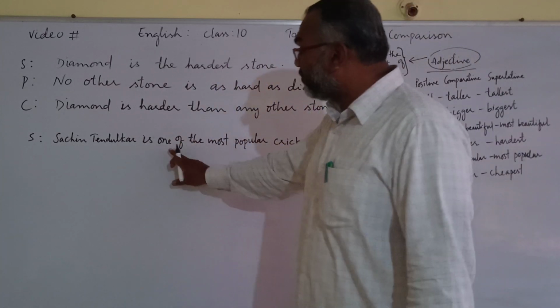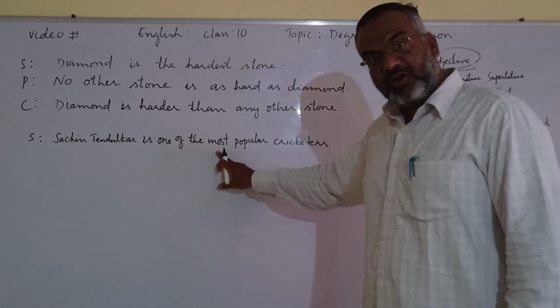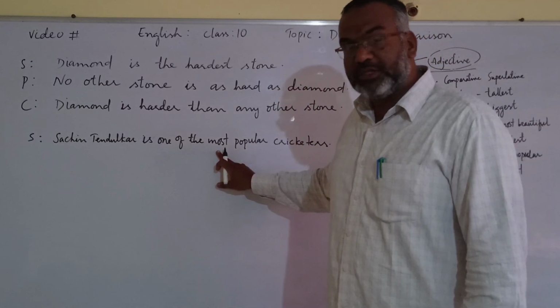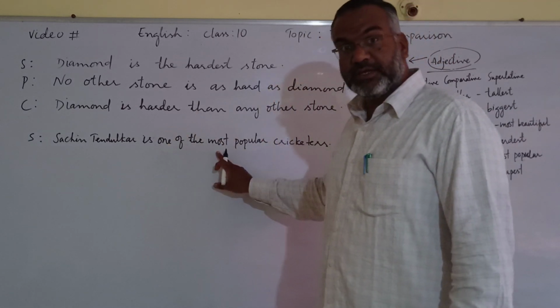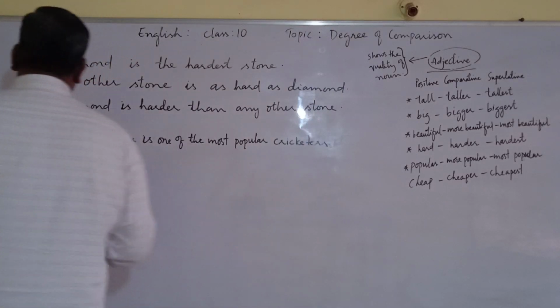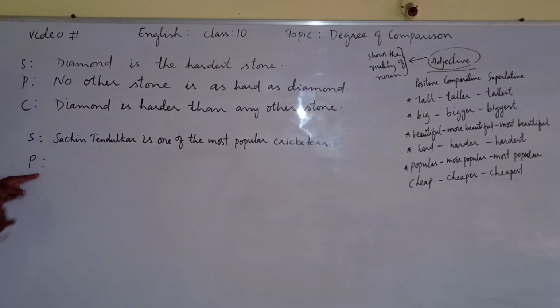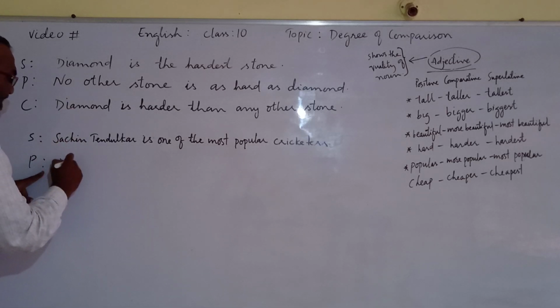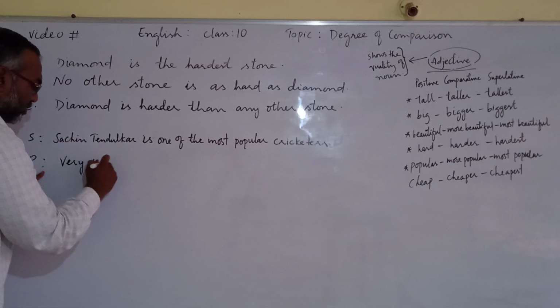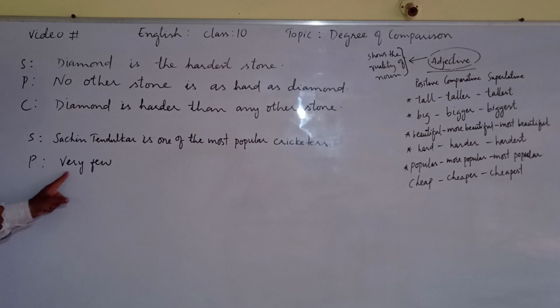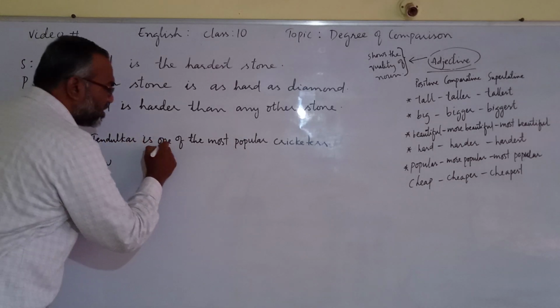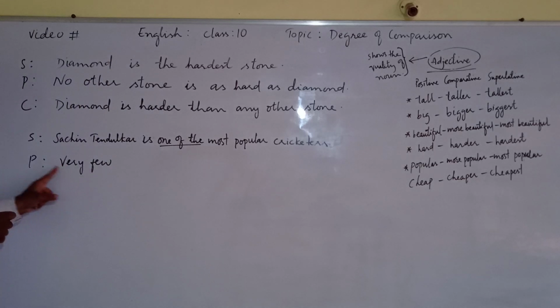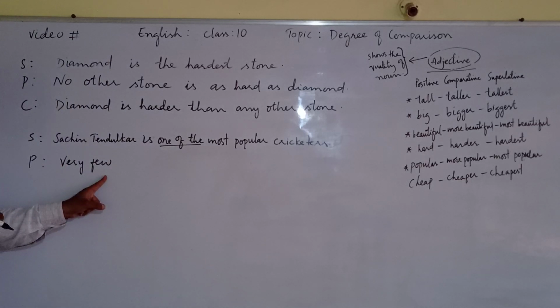Now when one of the comes, it is not the most, it is one of the most. In that case, positive degree will not begin with no other like here. It will begin with very few. Remember this word. Here no other, here very few. When one of the comes, positive degree will begin with very few.